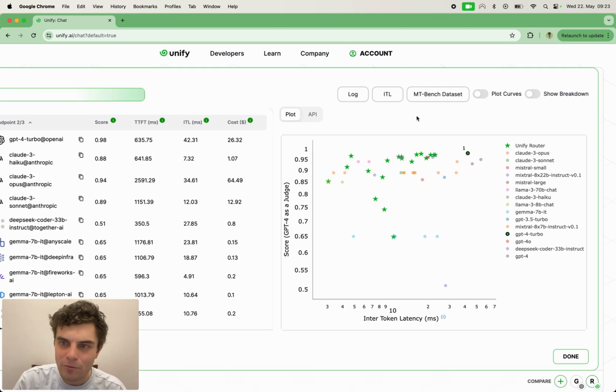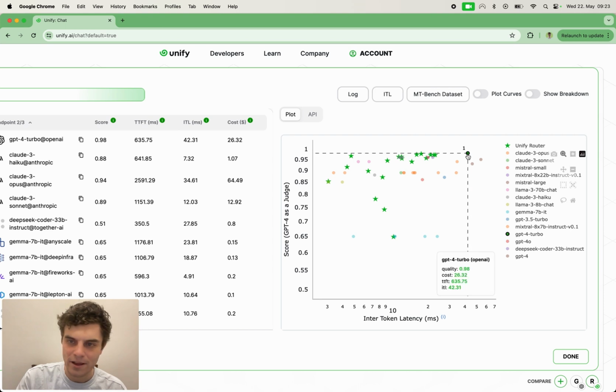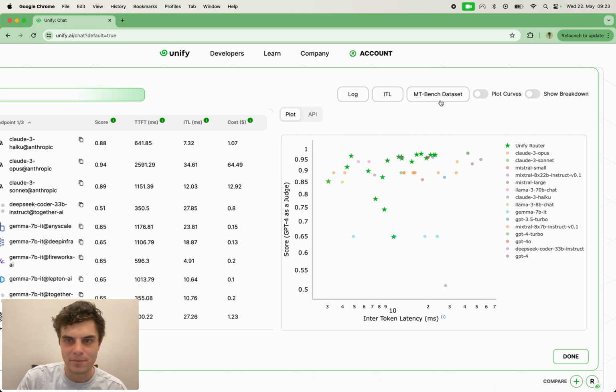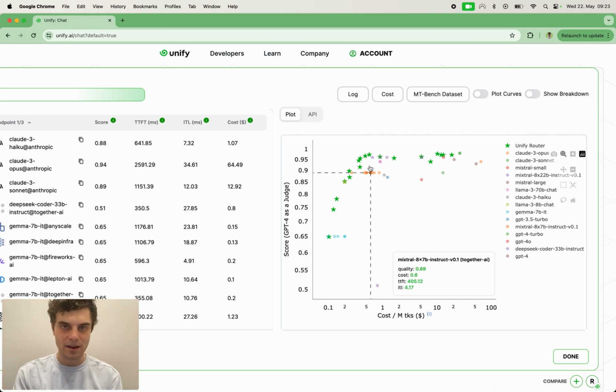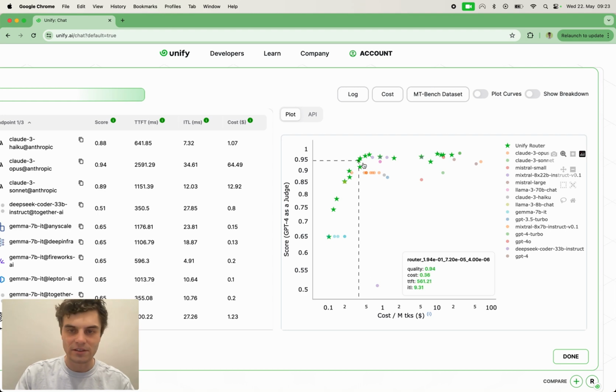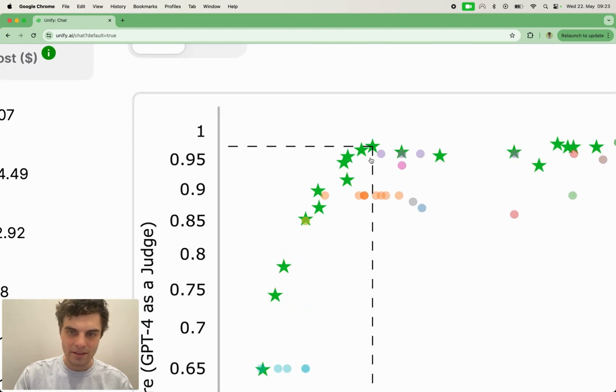And then a good starting point is to imagine, okay, well, let's say we did want to select the best router. We're on empty bench, let's say, and let's start with the cost graph. And we want to get a router that's pretty good for cost, quality, inter-token latency, and time to first token. And we want to be able to reason about how good each of these are. So let's say, well, to start with, this one looks pretty good.